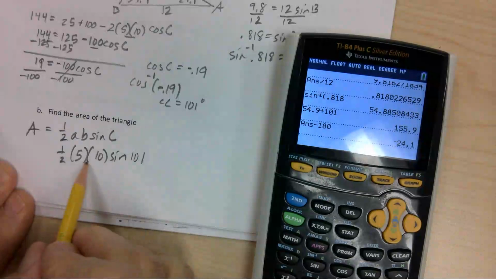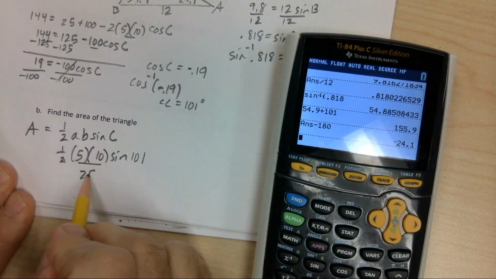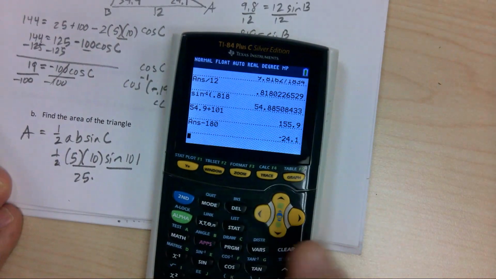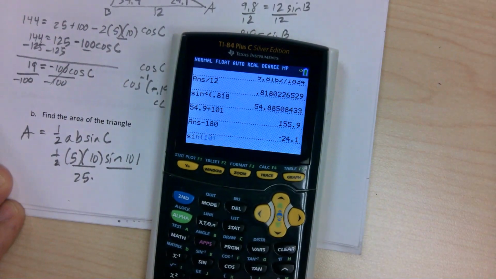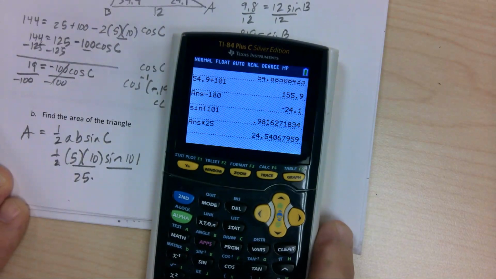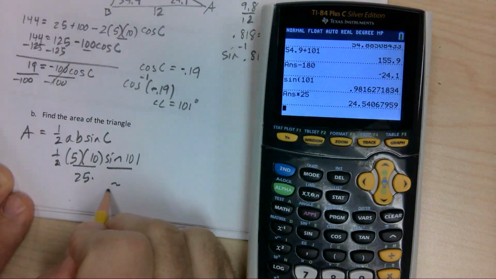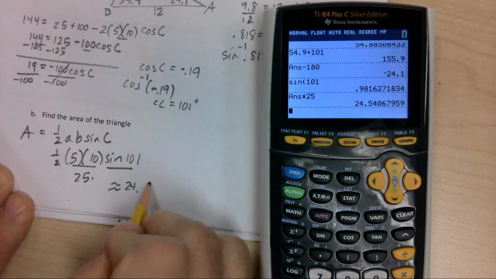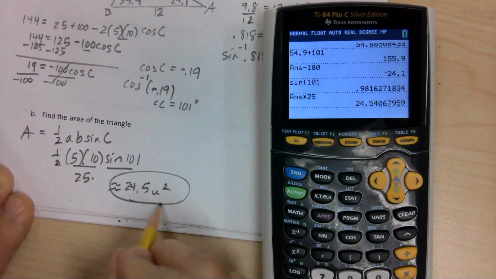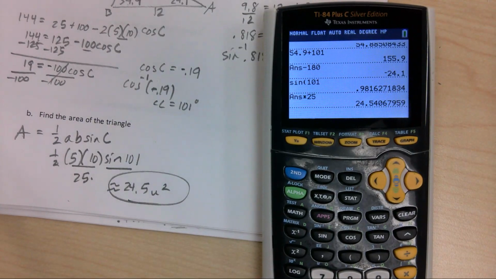Crank that out. So it's 50 times a half, or 25 times whatever that is. So we're going to go sine 101 times 25, we get 24.54. So approximately 24.5 square units for our area. Stick a fork in that.